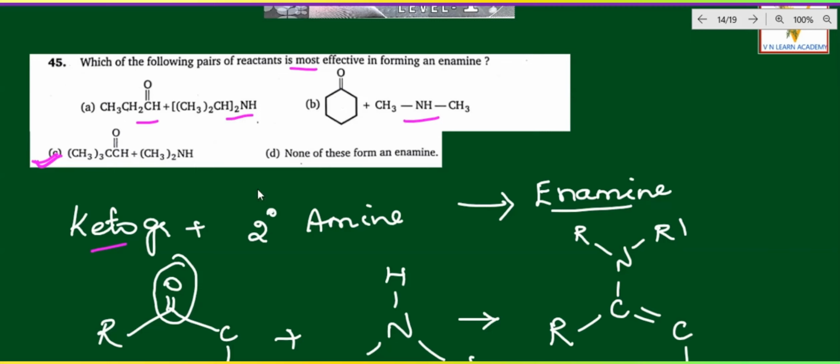Why can't we go for B, and why are we going for C and D? And A, of course, aldehyde will not react. Aldehyde will not give the enamine form, right? I hope you got the clarity. If you want the mechanism, I will give it to you later when this topic comes. Let's go to the next question.